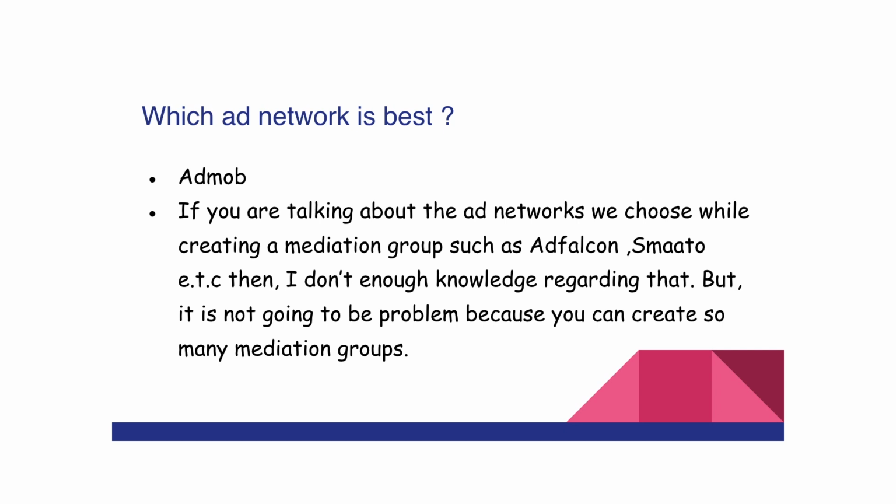In AdMob, you are showing advertisements from another Google company, which is AdWords, the largest company with so many clients, so you better stay with AdMob. If you want to use other ad networks, use AdMob and parallelly use other ad networks also, but do not use only other ad networks apart from AdMob.